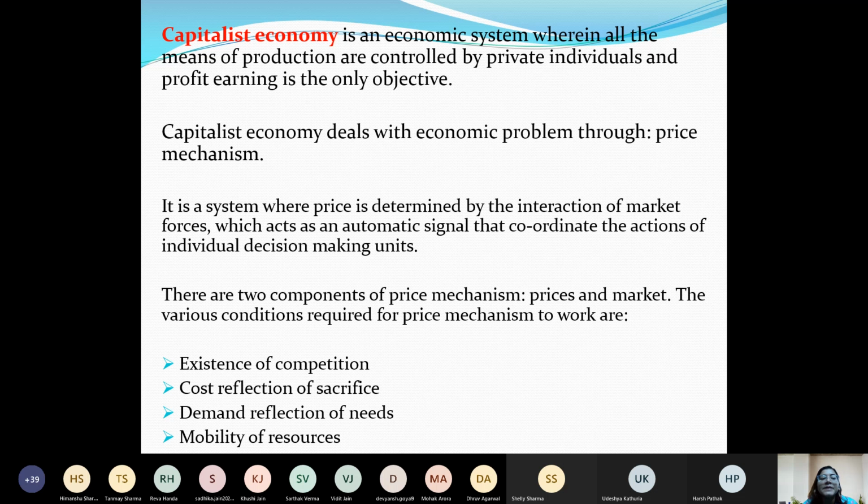So for price mechanism, just 2 days back we discussed, that is demand and supply. Price is fixed at the point of equilibrium where demand and supply will be equal, because if it is not at equilibrium, then there will be surplus and there will be shortage, right? When demand is high, अगर price कम कर देते हैं and demand increases but supply is low, then there will be shortage of the product.